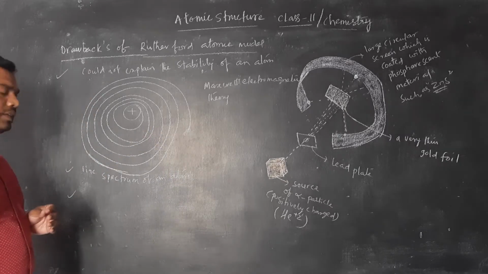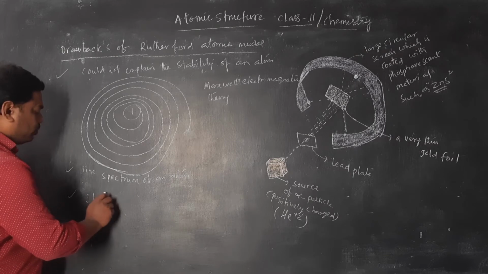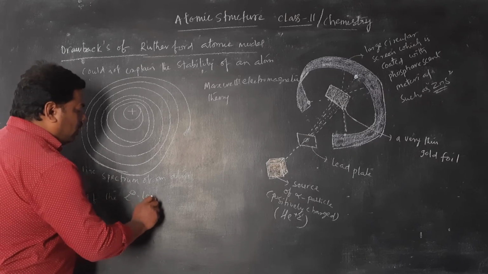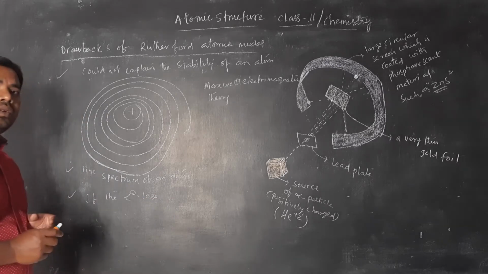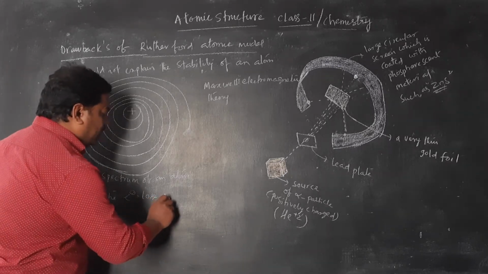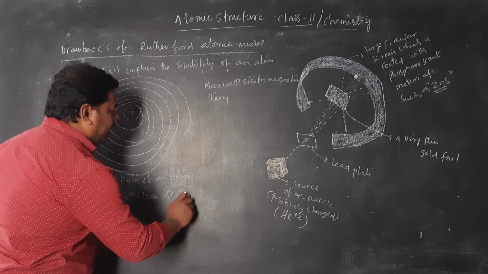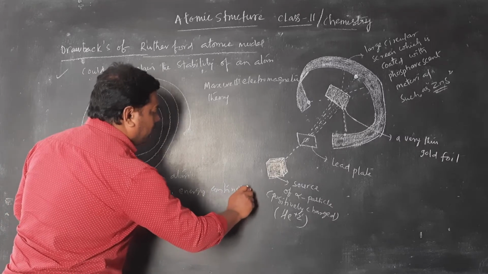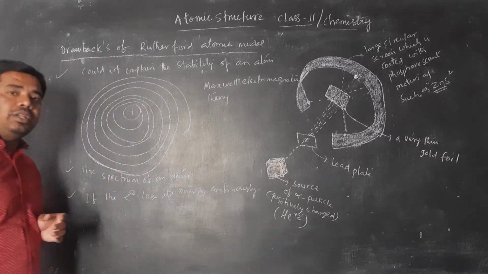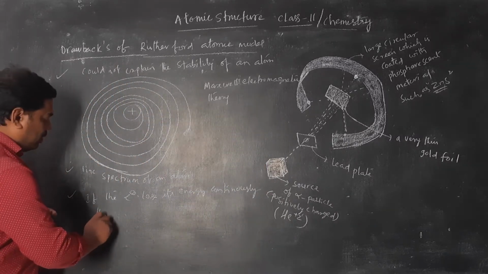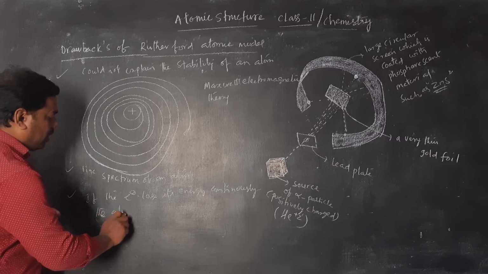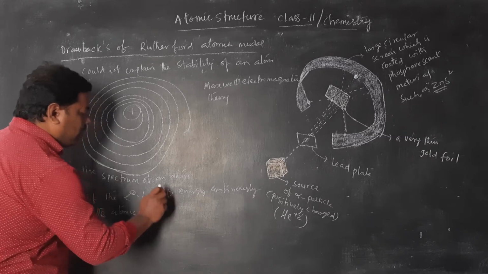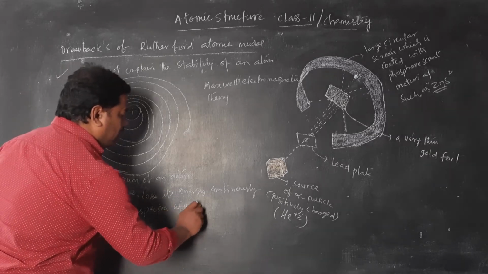The third point is, if the electron loses its energy continuously, the atomic spectra will be continuous.